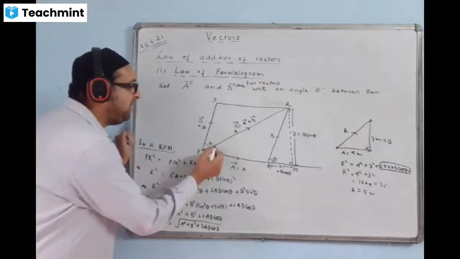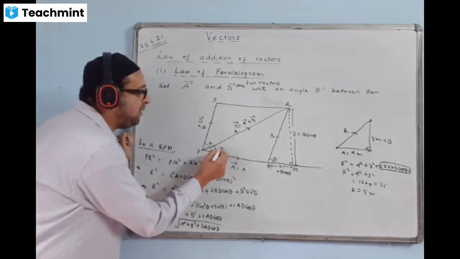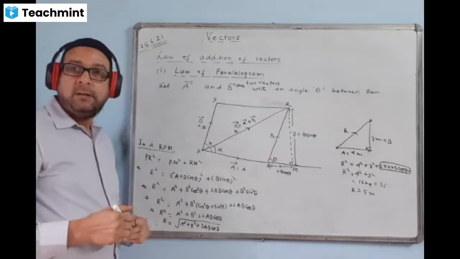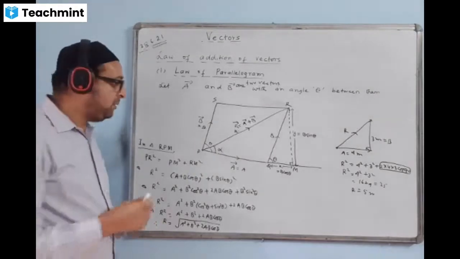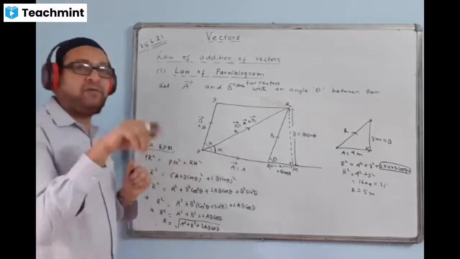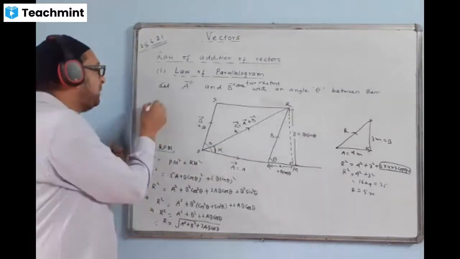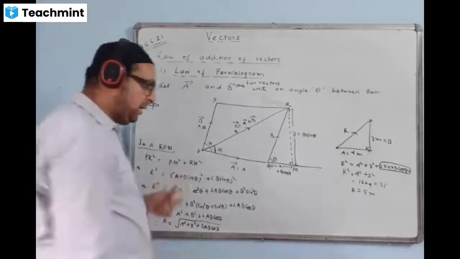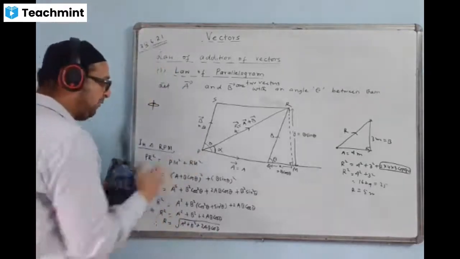So that direction we find by finding the angle. We have to specify in what direction this vector is situated. The location of this vector will be found by finding this angle. This angle we can denote by either alpha or phi. Any one of the symbols you can use. Let us find the value of this alpha.